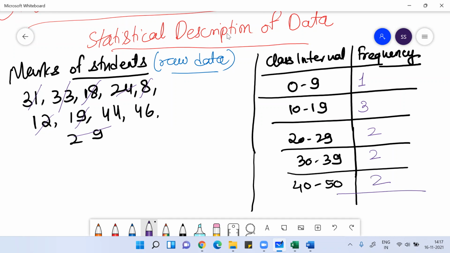If you do the total sum, this is called the sum of frequency, and this sum of frequency should come equal to 10. Sum of frequency basically means the number of times the data is there. Frequency means how many values came between that range, like 0 to 9, 10 to 19, 20 to 29. That is called a range.